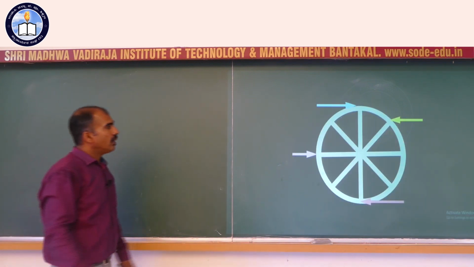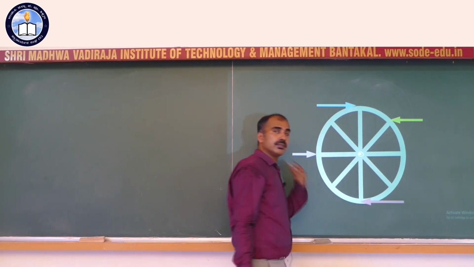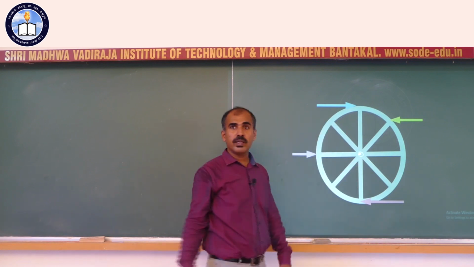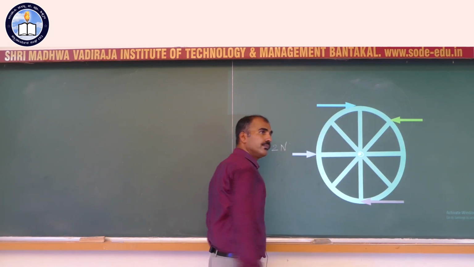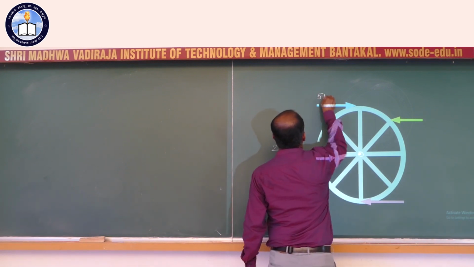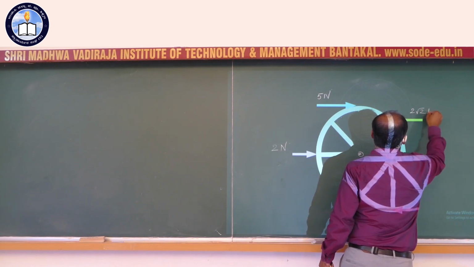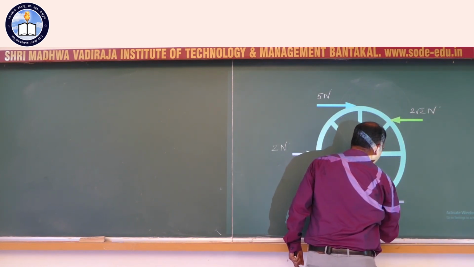All right. Now we have a wheel here which is capable of rotating about this axis perpendicular to the plane of the figure. Clockwise or anti-clockwise, we have to find it ourselves. Suppose the forces here are 2 Newton, 5 Newton, 2 root 2 Newton, 5 Newton, 10 Newton.